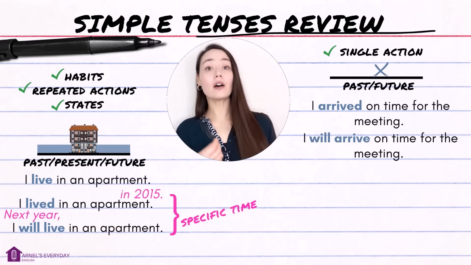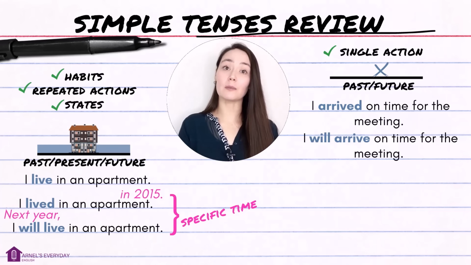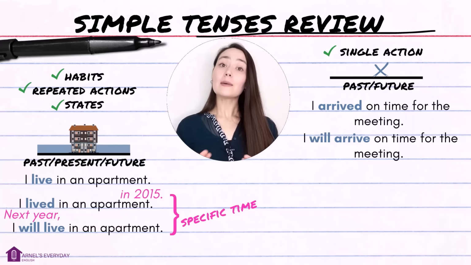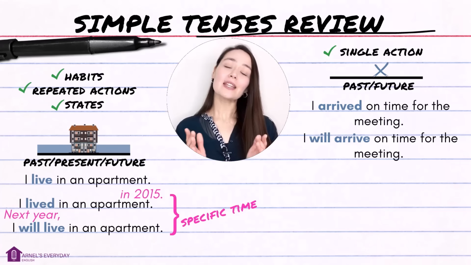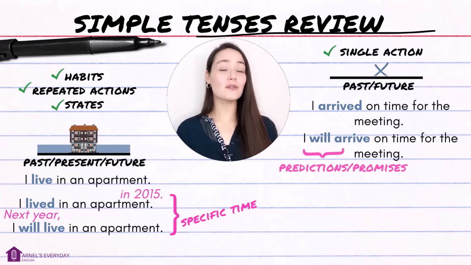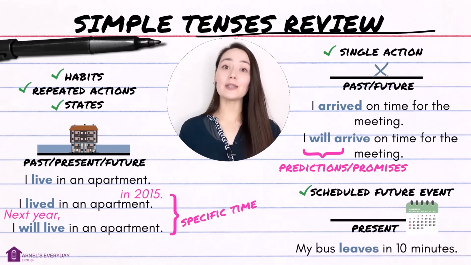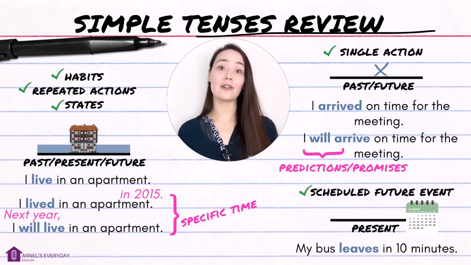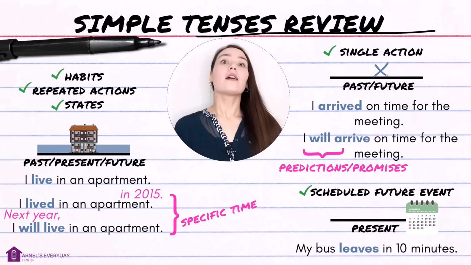I arrived on time for the meeting. I will arrive on time for the meeting. But because we don't always know what's going to happen in the future, that future simple is often used for predictions and promises. And finally, the present simple can be used for a future scheduled event, like my bus leaves in 10 minutes. Bye! Simple tenses, done.